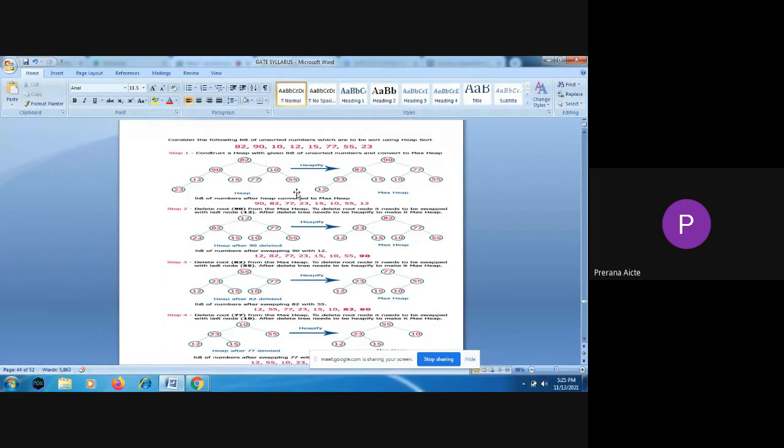So in this example we are converting to a maximum heap. To convert to a maximum heap, the parent should be the maximum element.